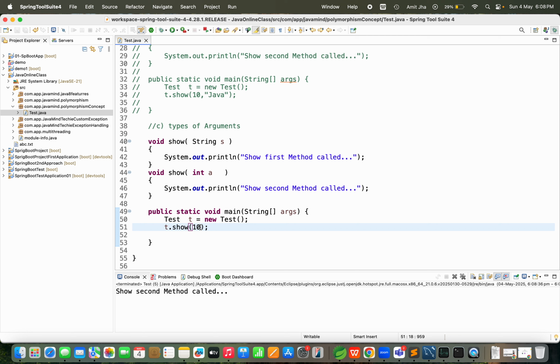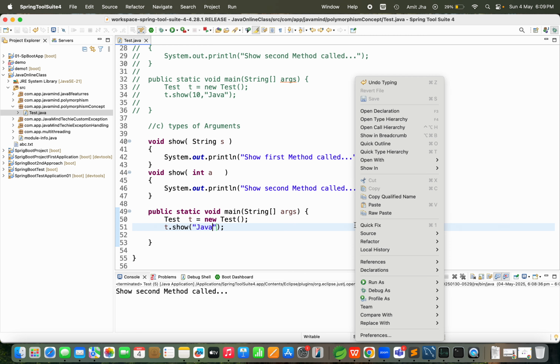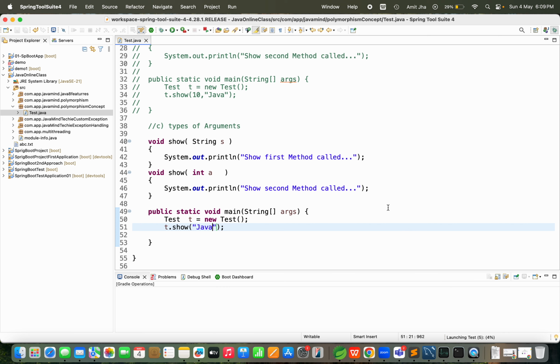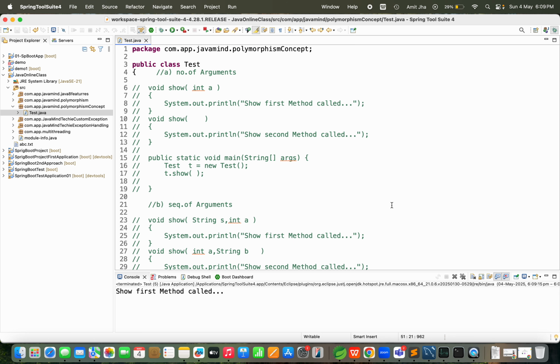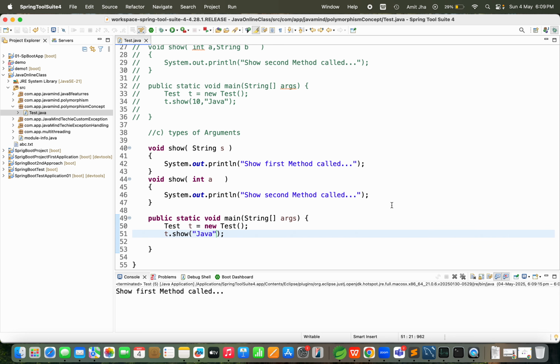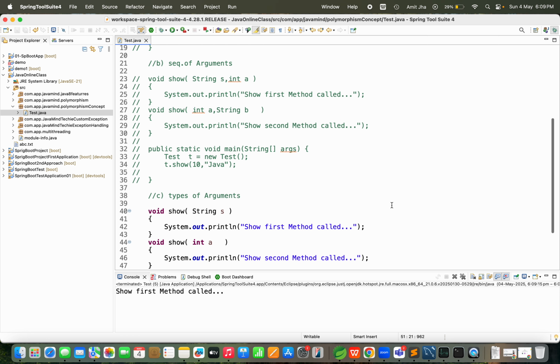If I pass a string here, Java, in that case the first show method will be called. Why? Because while calling the show method, I am passing the argument as a string. That means this method will be called. I will run the application in front of you and see the result. So the first method is called. With that we understood how method overloading is working.